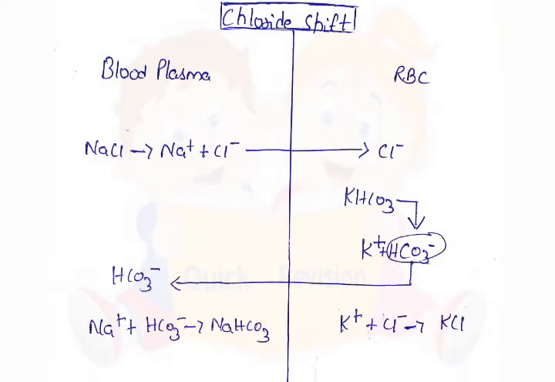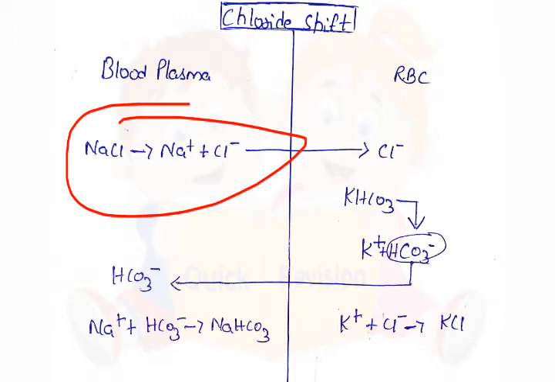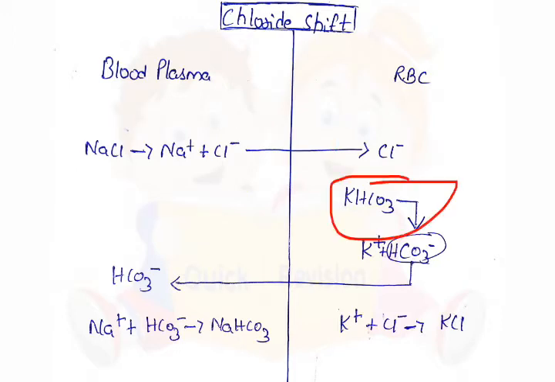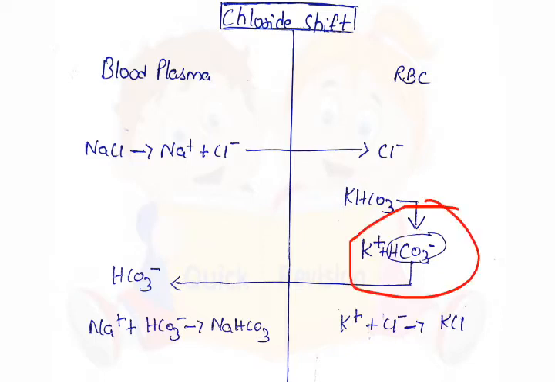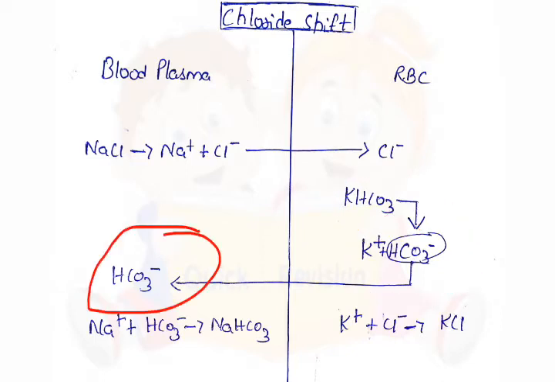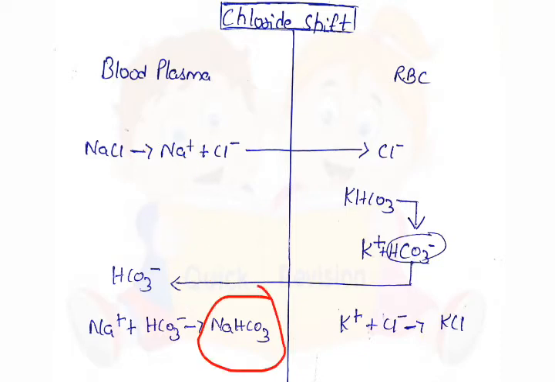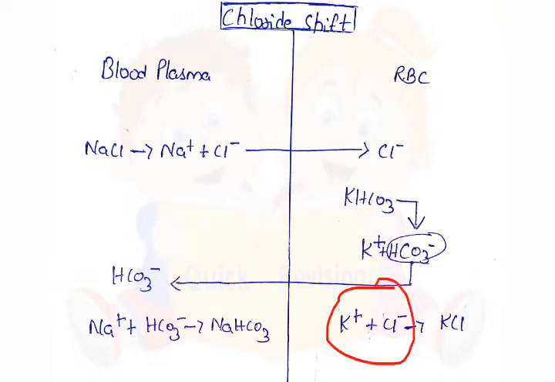Chloride shift. In blood plasma, NaCl splits into Na plus and Cl minus. Cl minus passes to RBC. In RBC, KHCO3 splits into K plus and HCO3 minus. HCO3 minus passes to blood plasma. In blood plasma, Na plus binds with HCO3 minus to form sodium bicarbonate and K plus binds with Cl minus to form potassium chloride.